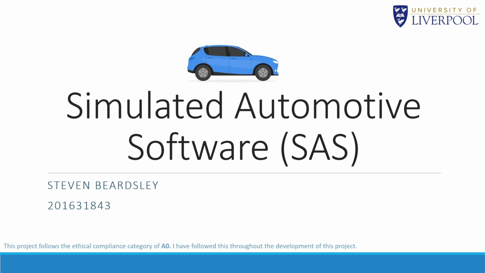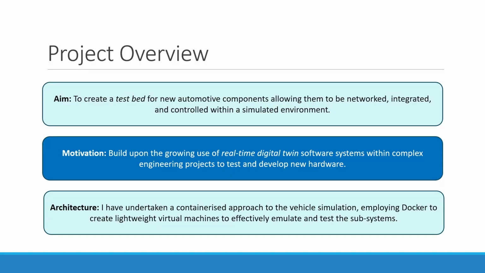This project is titled Simulated Automotive Software, or SAS for short, and fits into the ethical category of A0. The aim of this software is to create a testbed for new automotive components to be networked, integrated, and controlled within a simulated environment. This comes from a rise in digital twin solutions being adopted by larger engineering companies modeling complex systems. Digital twins are virtual copies of hardware deployed in real or simulated environments.